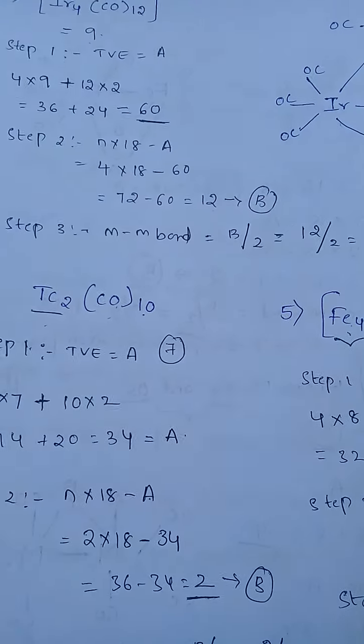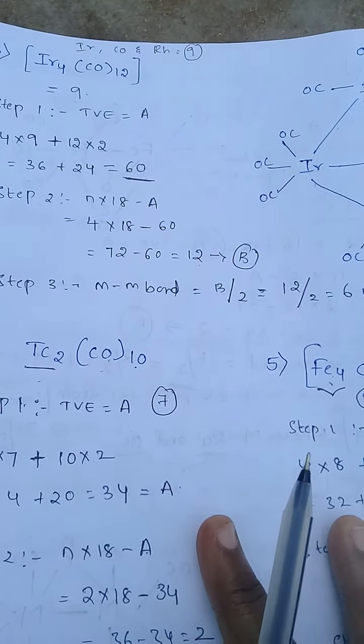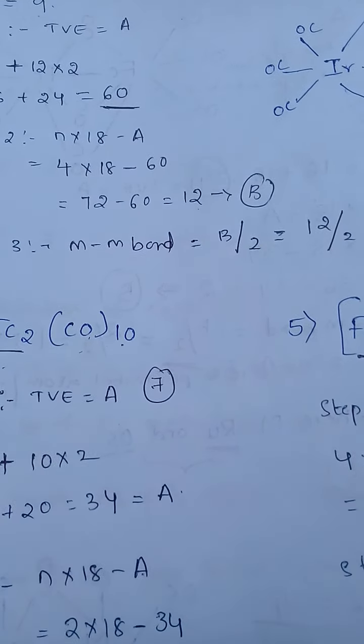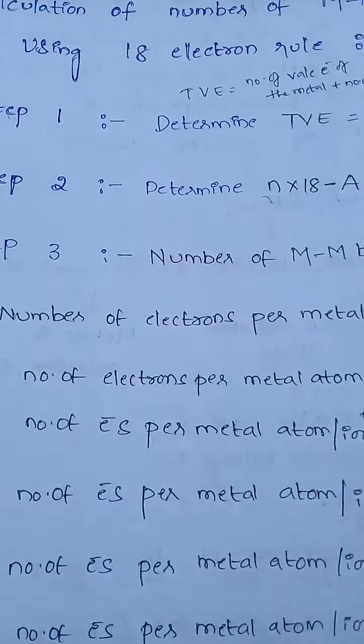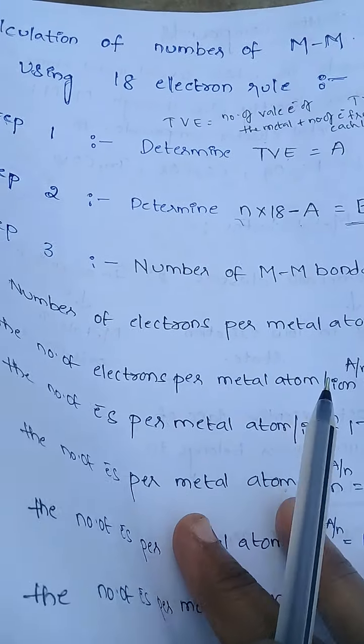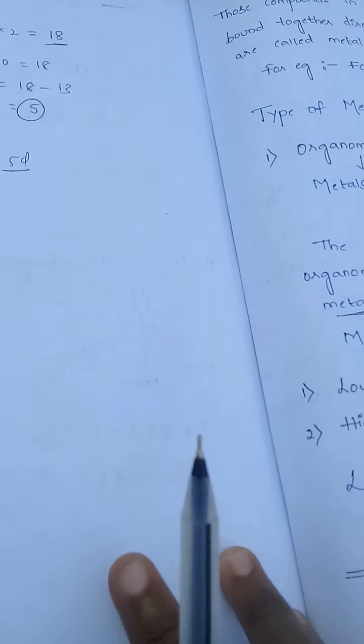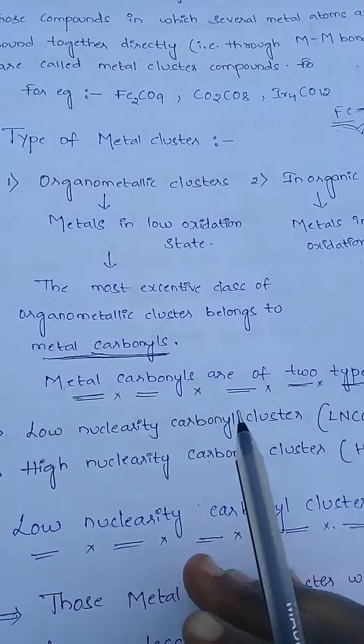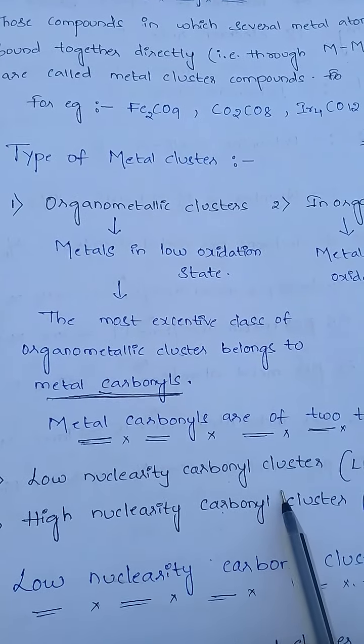So this is the procedure to find metal-metal bonds for metal carbonyls. And this procedure is only applicable for low nuclearity carbonyl clusters.